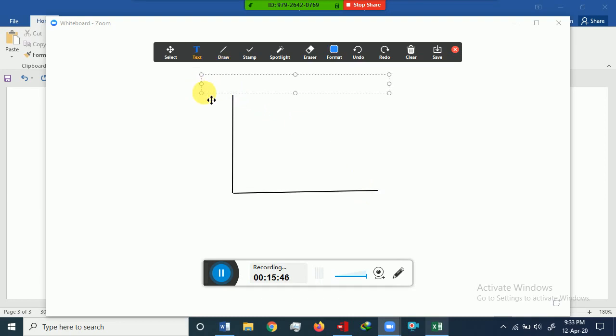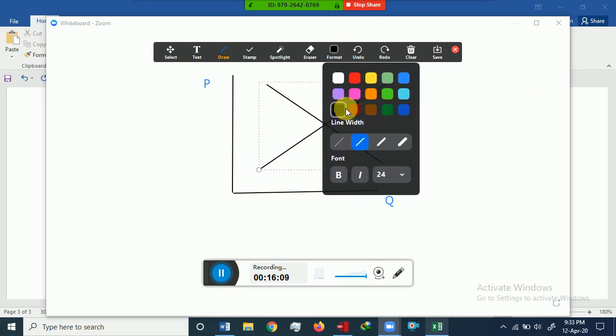So we know price is on the vertical axis, quantity on the horizontal axis. So this is the initial demand curve, this is the initial supply curve. Supply curve is positively sloped, demand curve is negatively sloped.